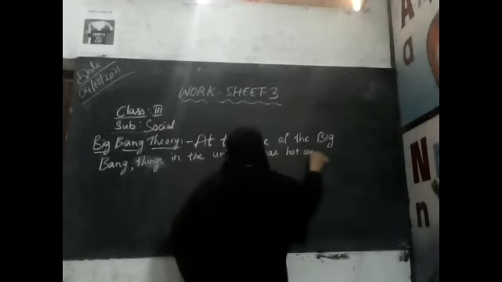What do we find in the universe? It was hot and dense.